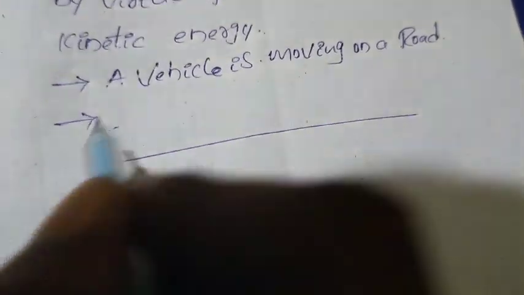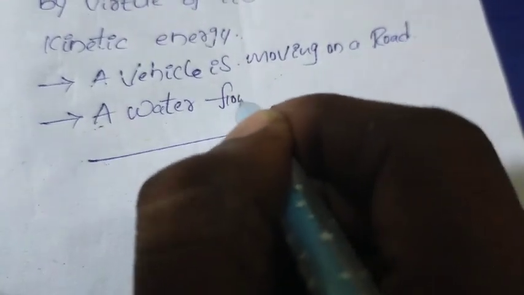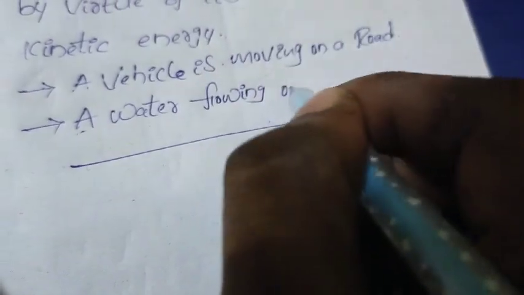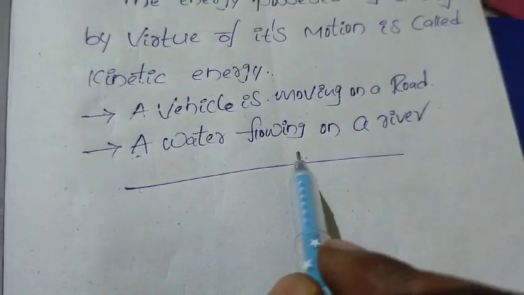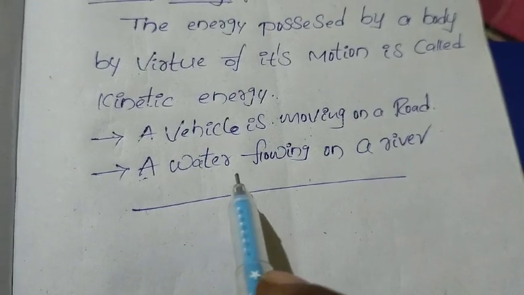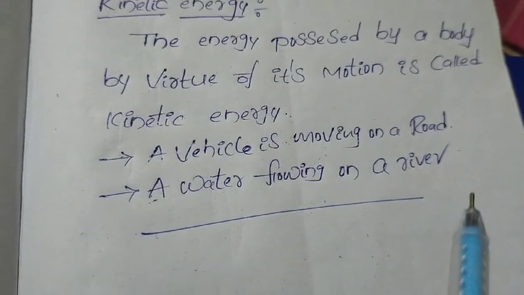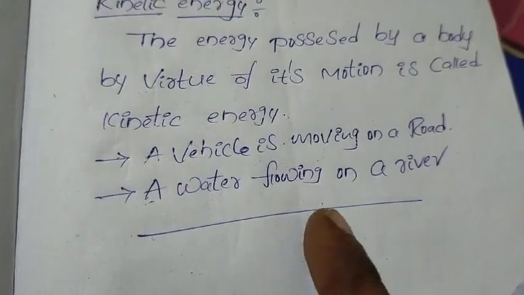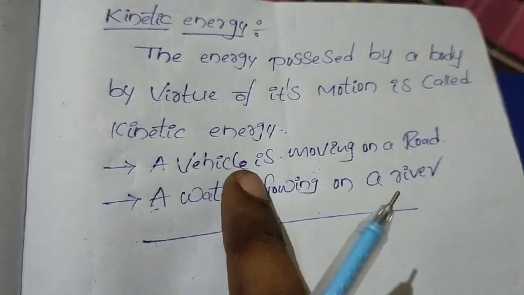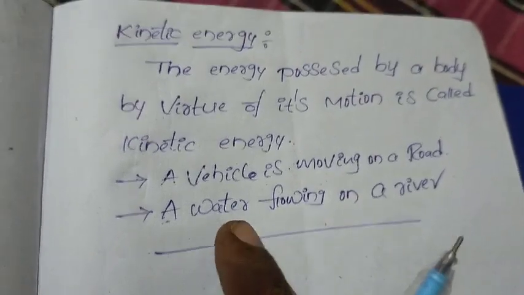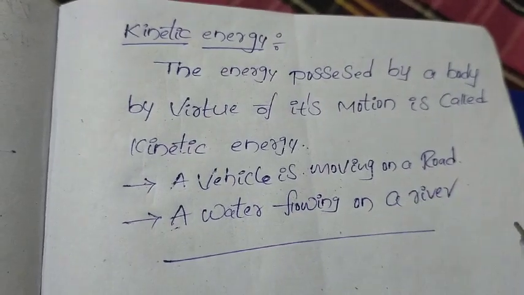Otherwise, water is flowing on a river. So whenever water is flowing on a river, what is the meaning of that? Water is under motion. So whenever water is under motion, it will have some energy. That energy also we can call kinetic energy, because in the first example the vehicle is under motion, in the second example water is under motion. So both objects are in motion. Whenever objects are in motion, they will have kinetic energy.